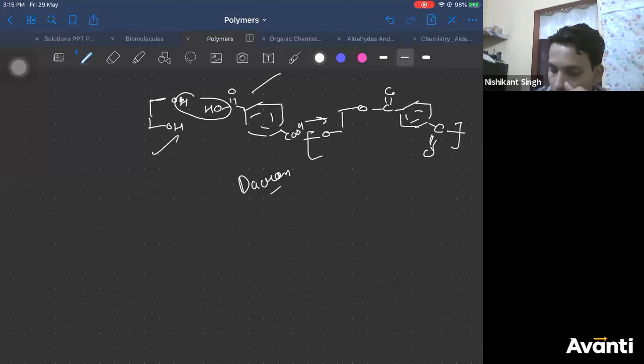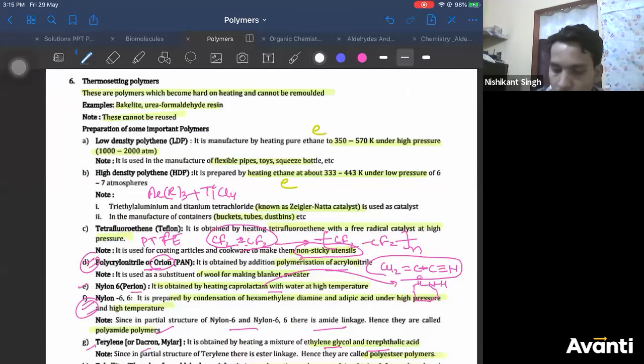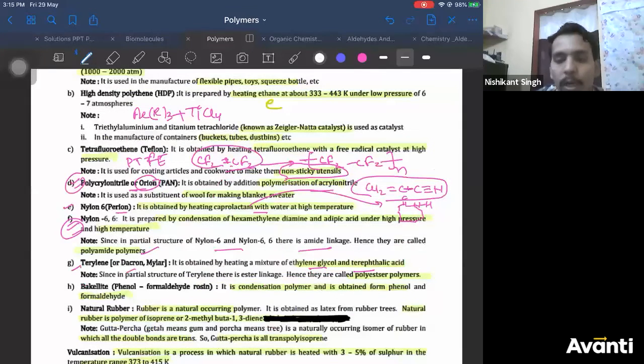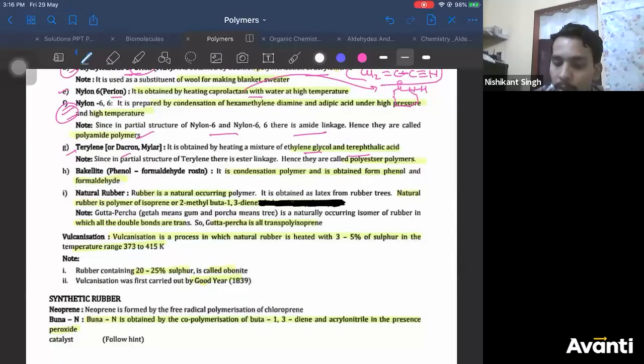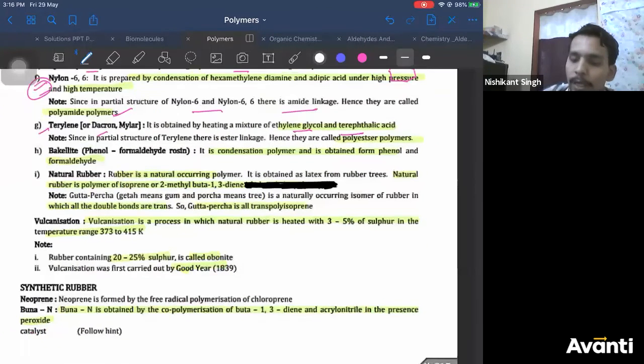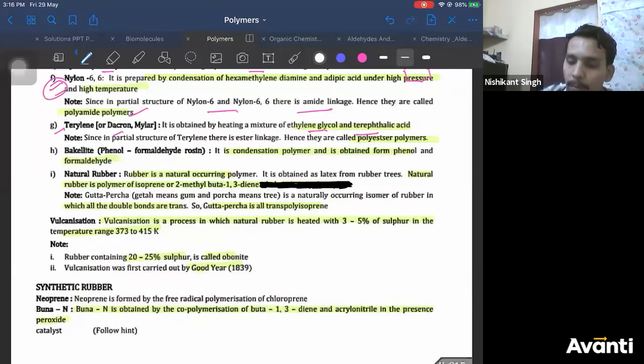Okay? Now, coming to natural rubber. Rubber is important. It has been asked many times in exams. So what is natural rubber? Rubber is a polymer of isoprene, that is 2-methyl-butadiene. Butadiene is CH2 double bond CH, CH double bond CH2. Now, at the second position, take a methyl group and carry out the polymerization of this.